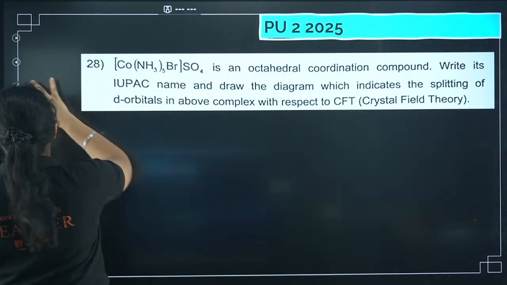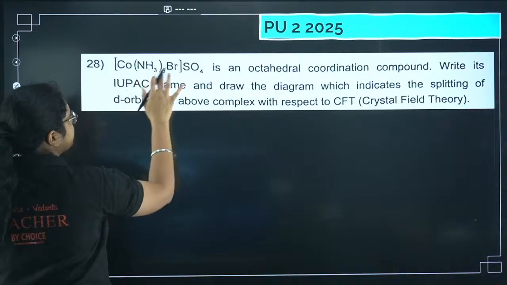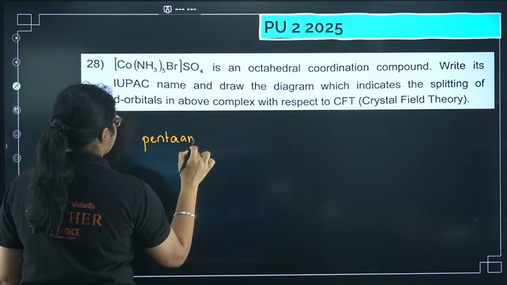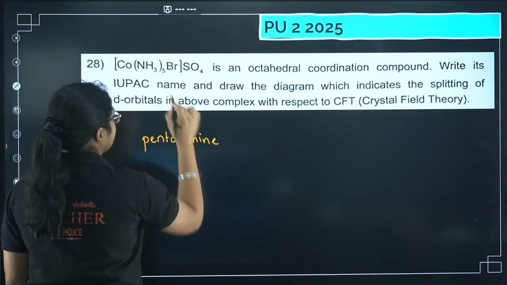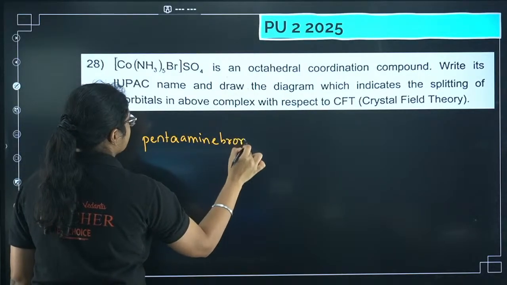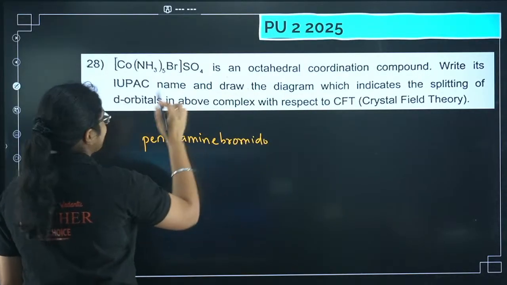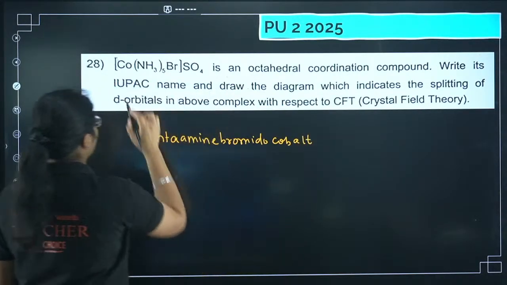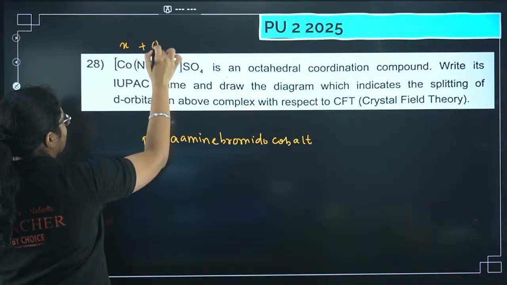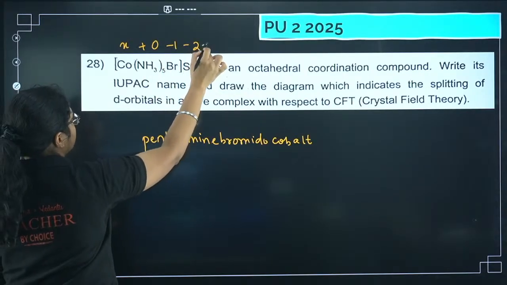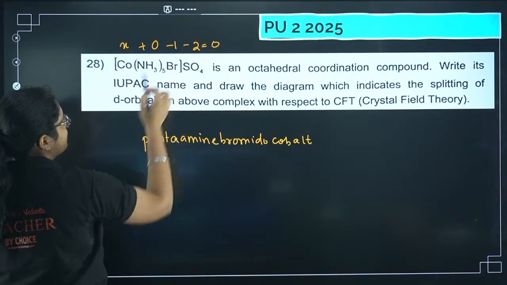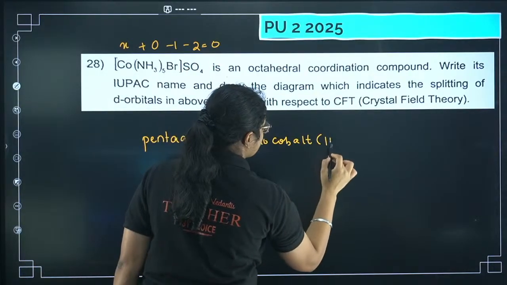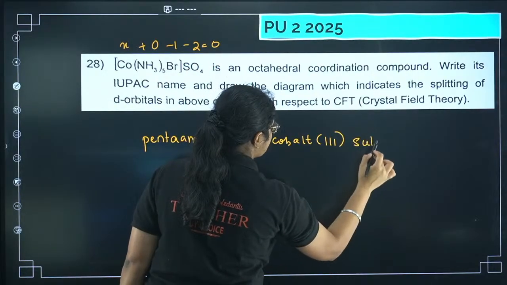What will be the IUPAC nomenclature? First I have the amine group, right? Amine group, then bromine. So I will have penta-amine. Okay, then I have bromo or bromido, you can write. Next you have cobalt. What is the oxidation state of cobalt here? Let it be x. Ammonia is 0, so x plus 0, minus 1, minus 2 equals 0. Sulfate is -2, bromine is -1. So the net charge will be +3. So cobalt(III) I can write like this, and then sulfate.